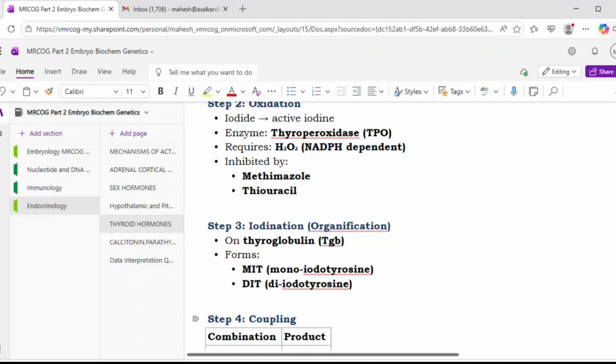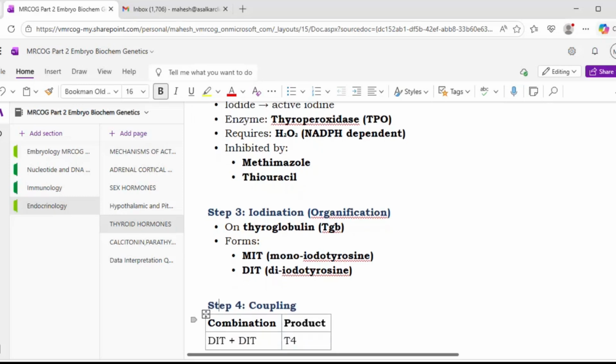Next is iodination. First what we have seen is oxidation. Now it is the iodination, that is the organification. On thyroglobulin, TGB, it forms MIT and DIT, that is monoiodotyrosine and diiodotyrosine. So MIT and DITs are formed.